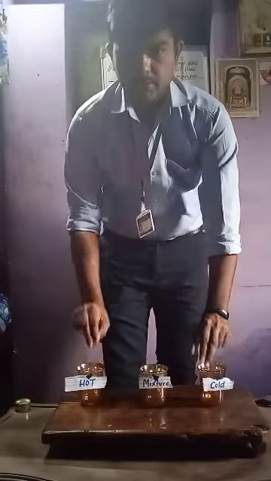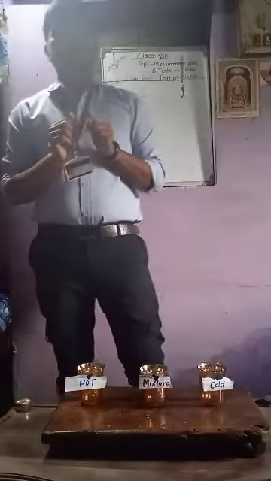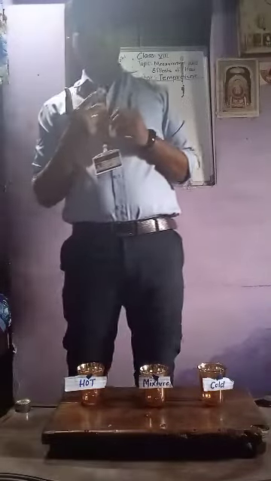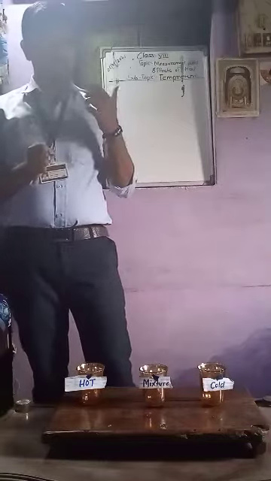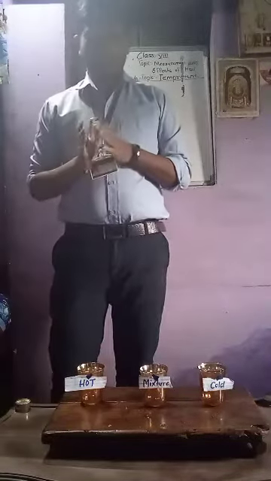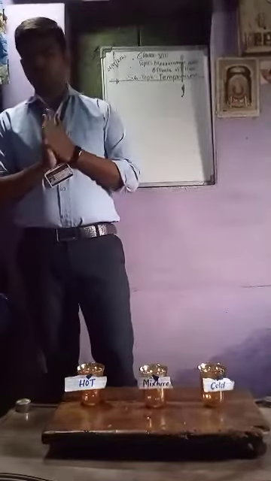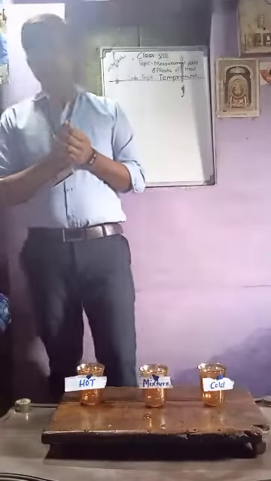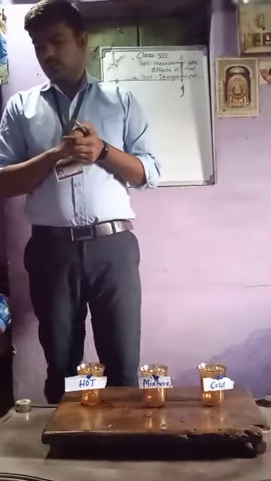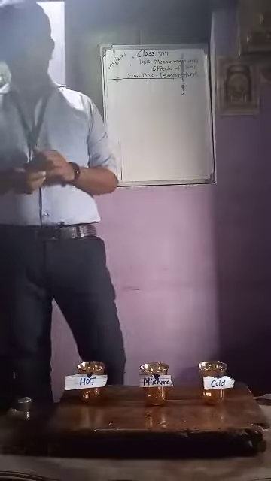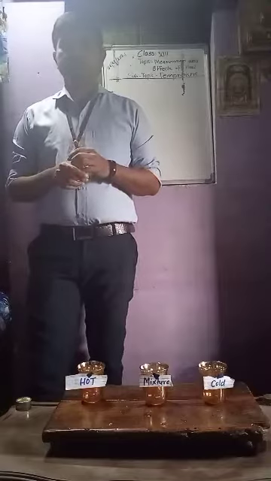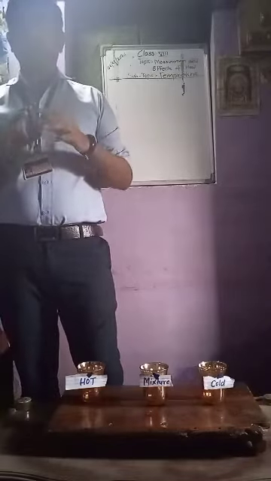So from this activity what can we define? That we cannot measure the temperature by touching an object, but we can say that it is hot and it is cold. But we cannot say how much hot it is and how much cold it is. Okay, so now we can move to our next thing, that is the difference between heat and temperature. As we have said, we cannot determine exactly how much it is hot and how much it is cold. We need to measure the temperature.